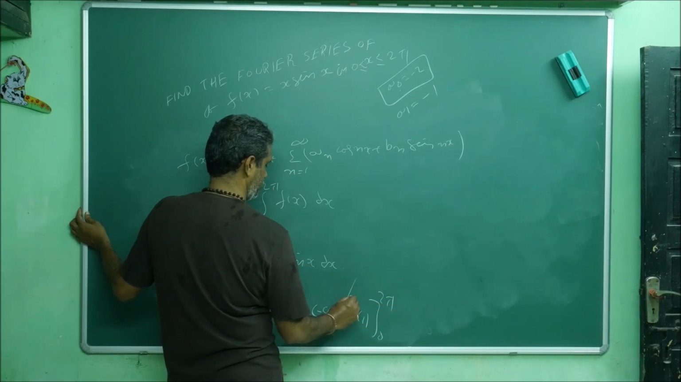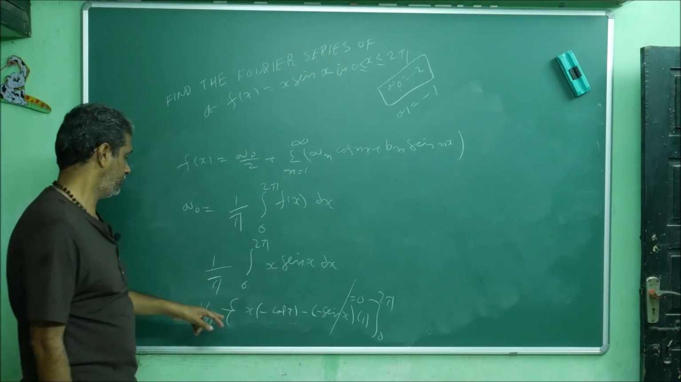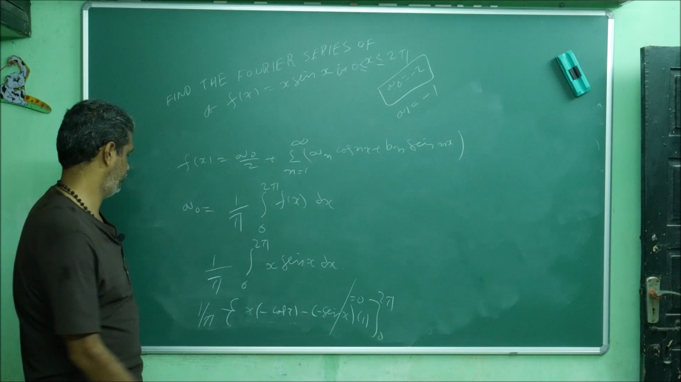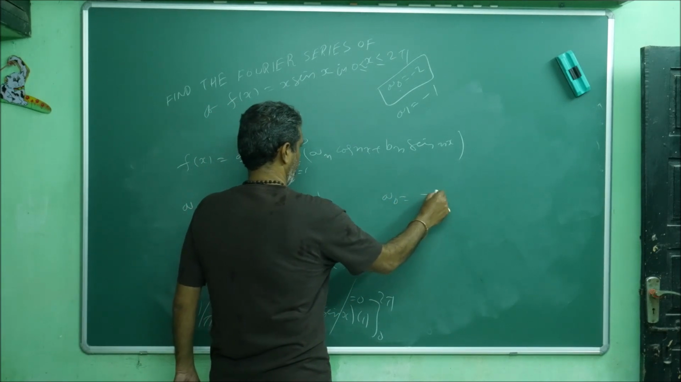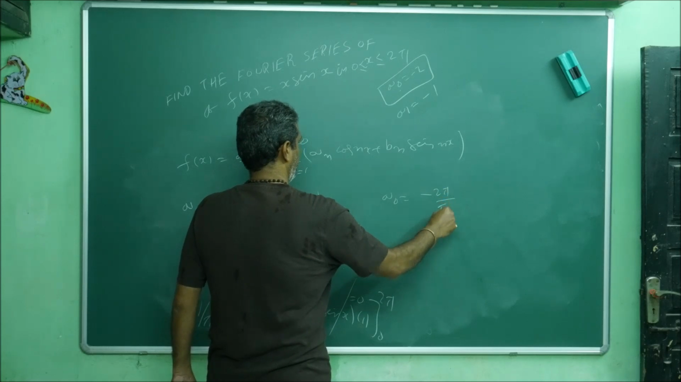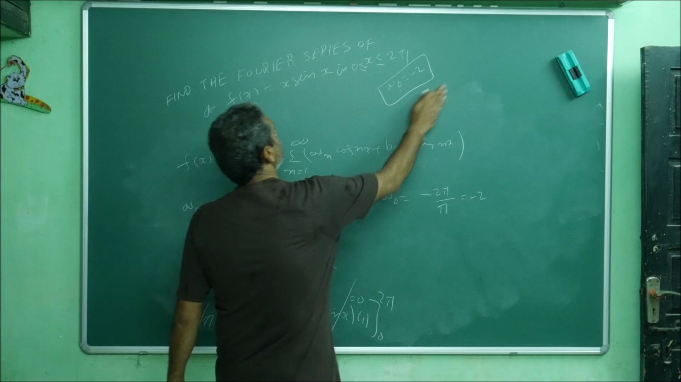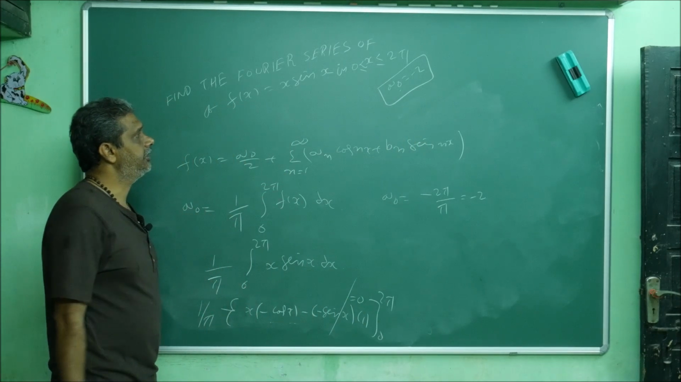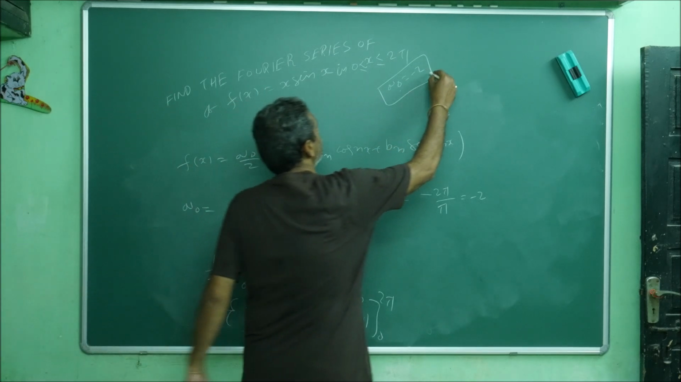This is waste, 0. And who will stand? This fellow alone. If you apply upper limit, what is it? 2 pi. Then cos 2 pi is 1. So a naught is equal to minus 2 pi by pi, that is minus 2. So a naught is equal to minus 2. Okay, so I can note down a naught is equal to minus 2.